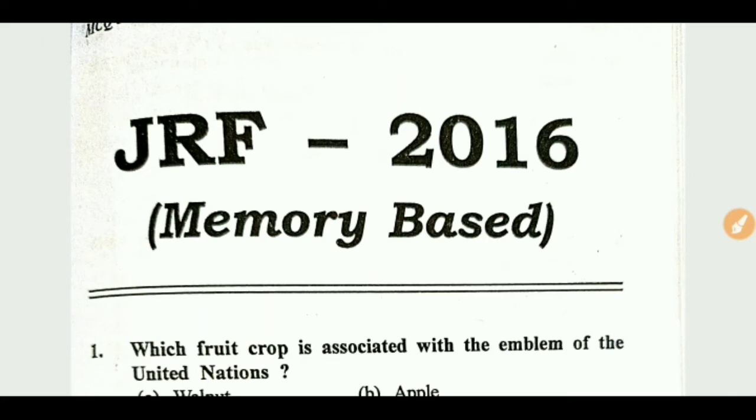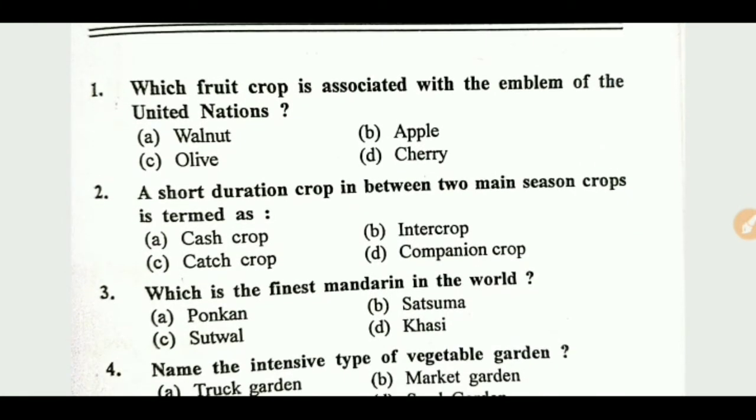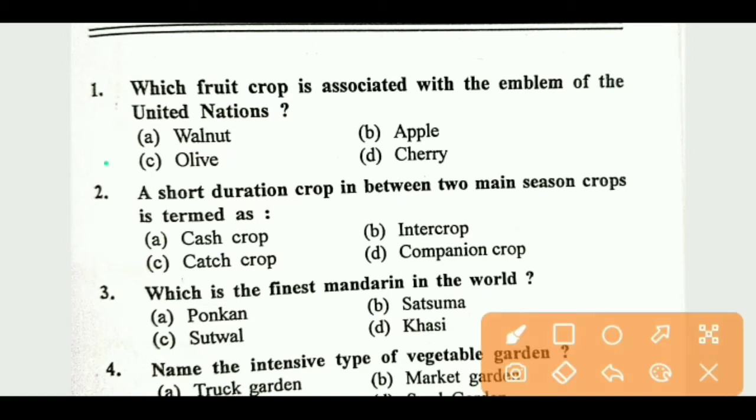Today I will discuss the JRF Horticulture question paper 2016. So let's start. First question: which fruit crop is associated with the emblems of the United Nations? Right answer is olive. Olive is a symbol of the United Nations.